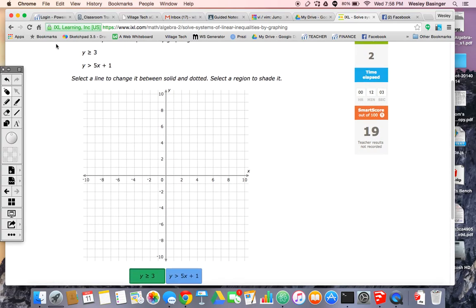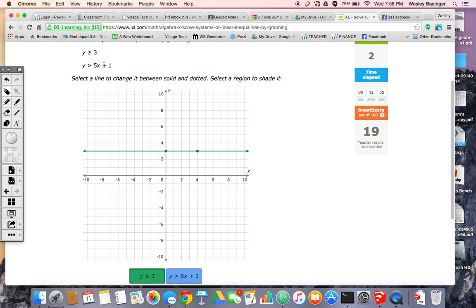Notice this one's a little bit different because I actually have slope this time. So you might have to get your graphing calculator out to get the points to plot it, but you could just work it off of the slope. Okay, so let's go ahead and pick our first line, y is greater than or equal to 3. So I'm going to go to my y-axis, put my 3 value right here, and it's going to be a horizontal line right here. Solid is good because it's got that greater than or equal to.